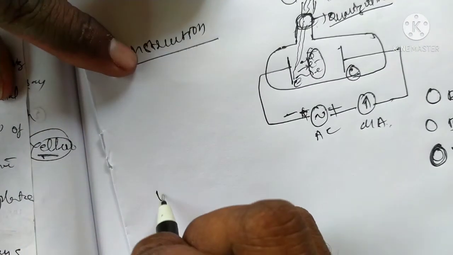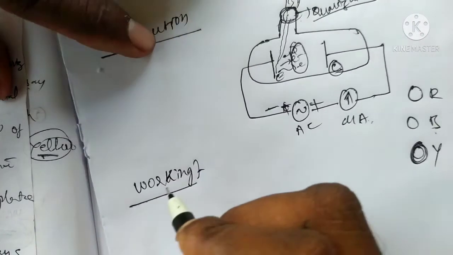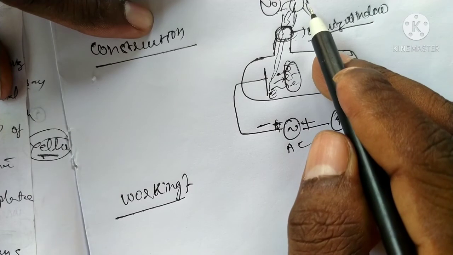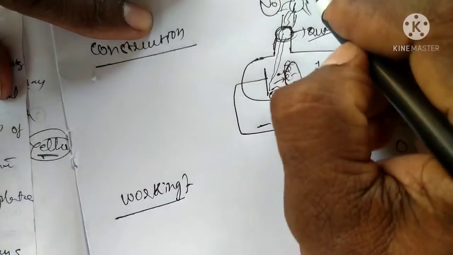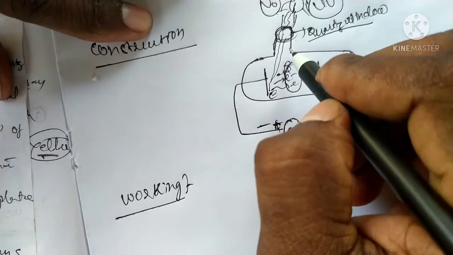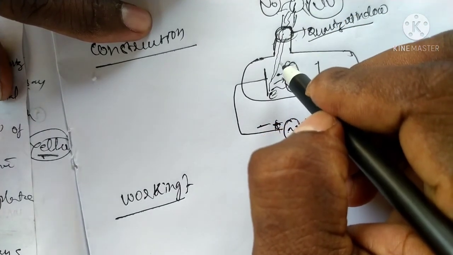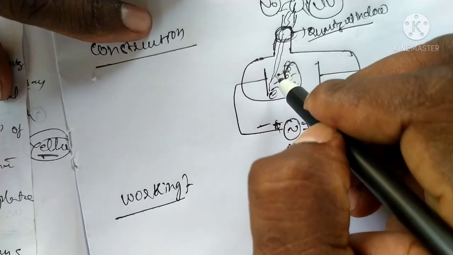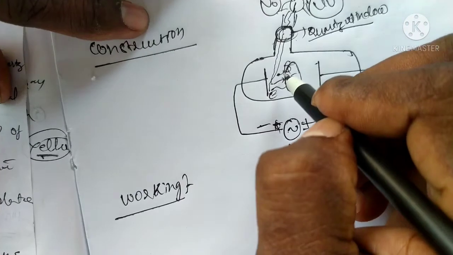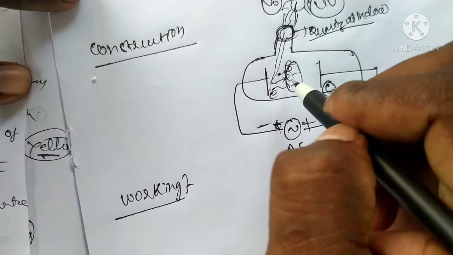Now the working. When light of a suitable fixed frequency, suppose UV radiation, passes through the quartz, the filtered UV rays fall on a metal surface. The electrons absorb the UV radiation or sunlight, that is the emitter.